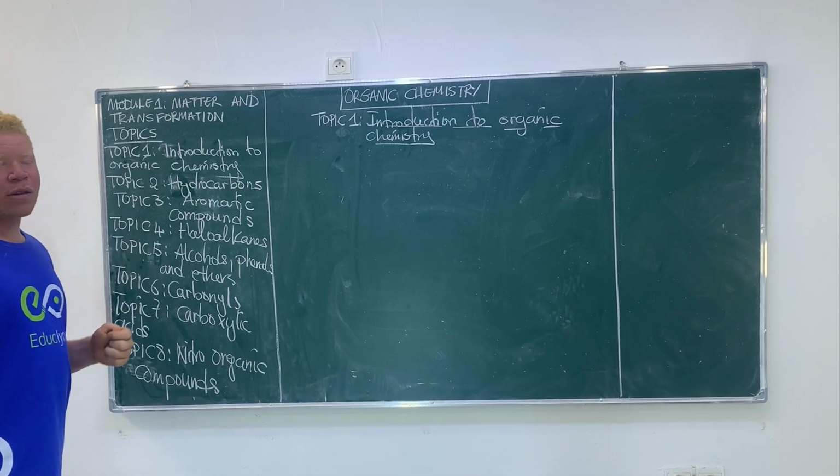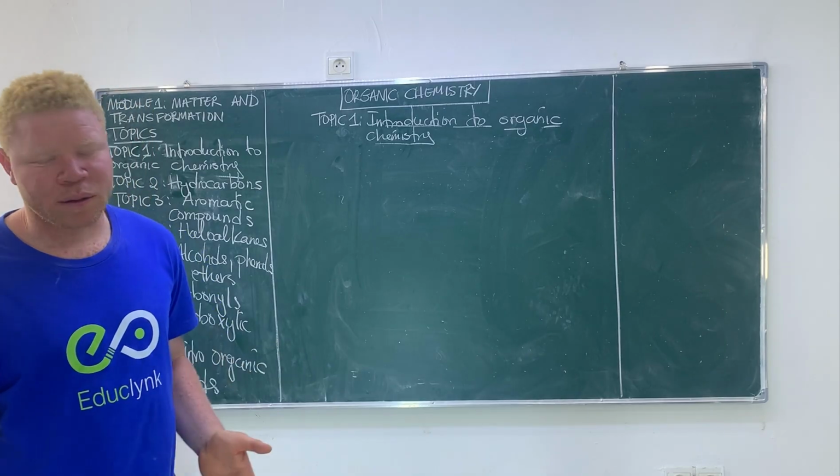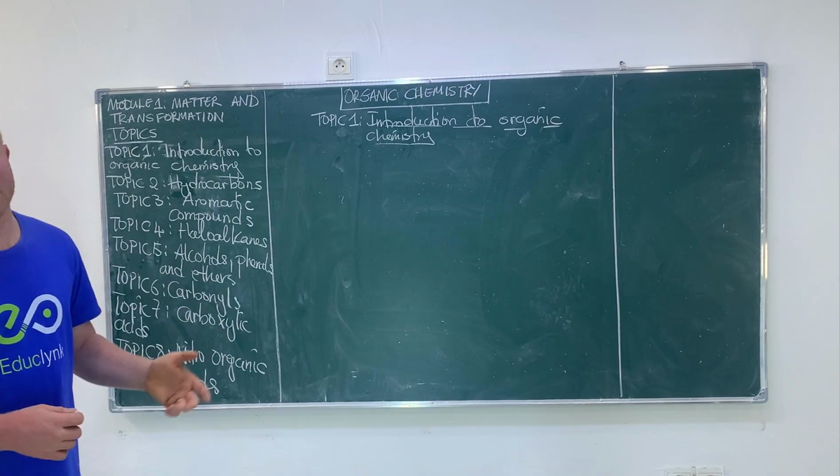Topic six is carbonyl compounds, where we will talk about aldehydes and ketones. Then we have carboxylic acids and their derivatives.